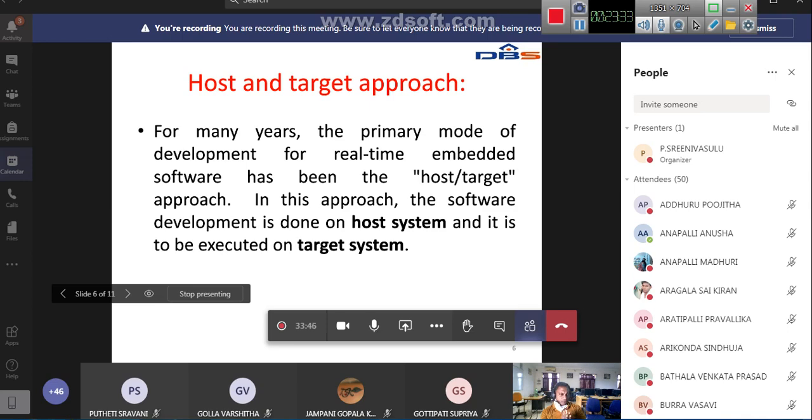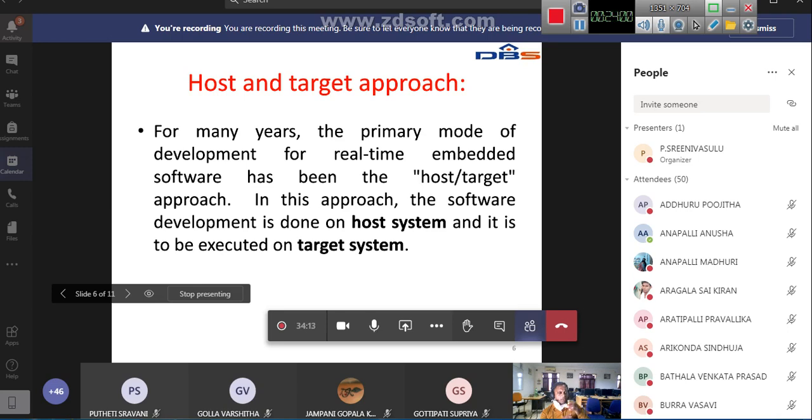A host system means a computer, a laptop or desktop computer, on which we develop the software, the programs or codes. Finally, once your program is working properly, you send that executable file to the target computer, or otherwise the target embedded system. So in that embedded system we have a memory, read-only memory or flash memory.